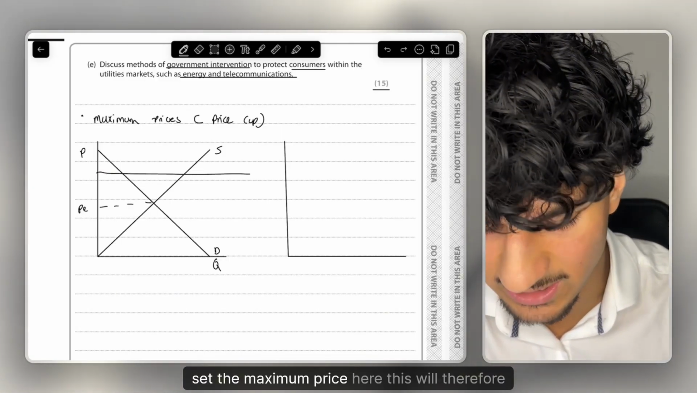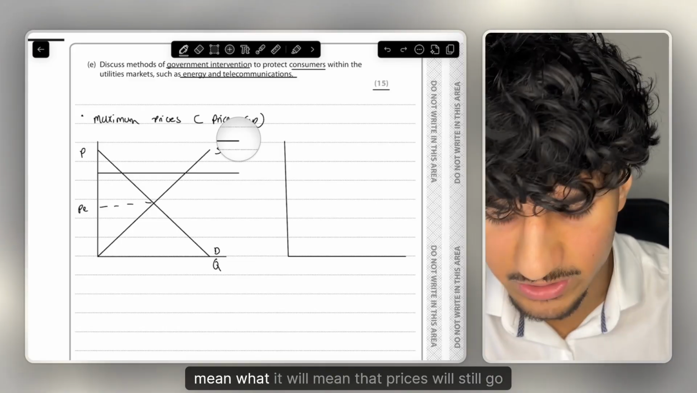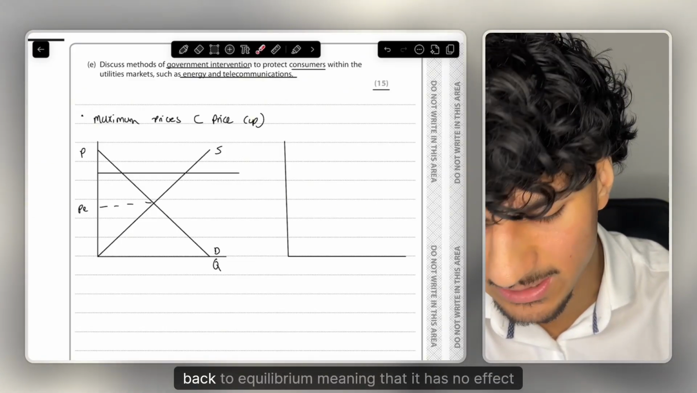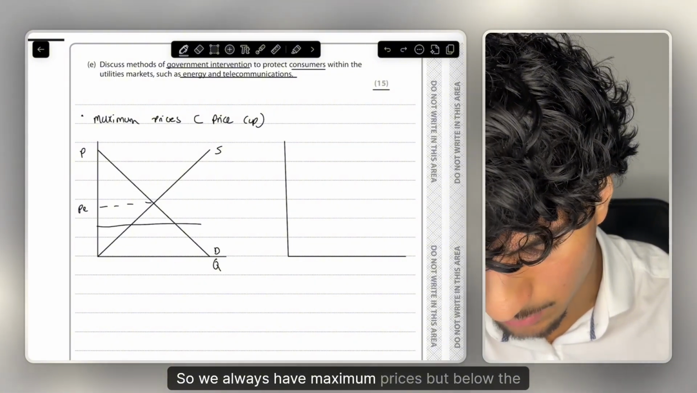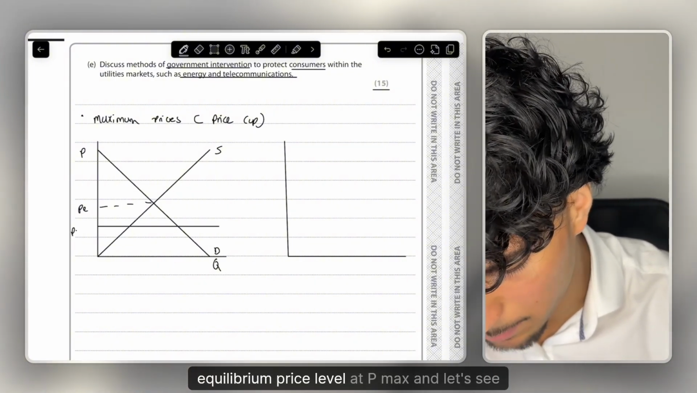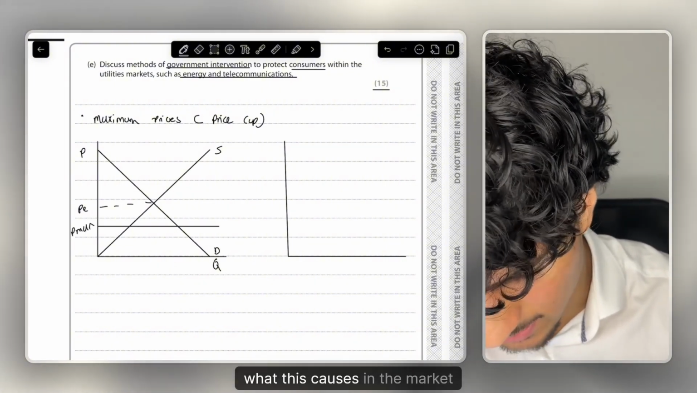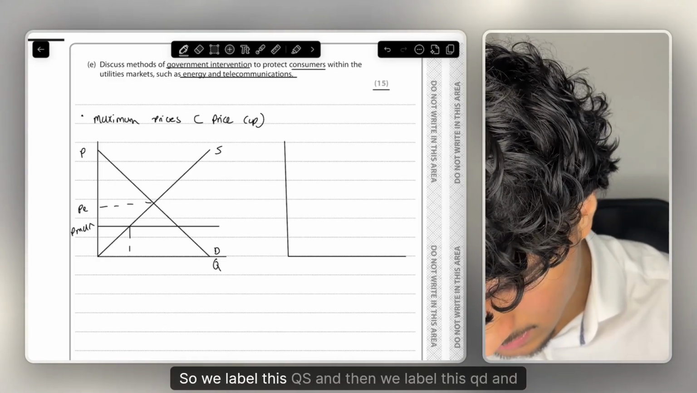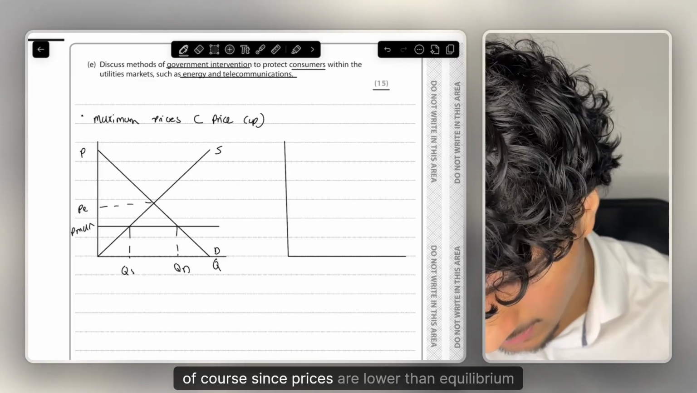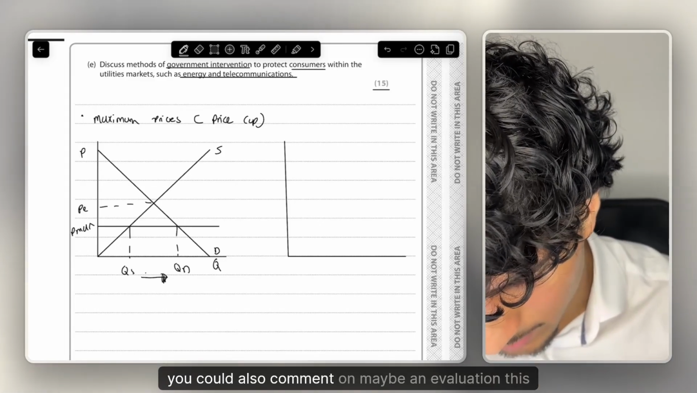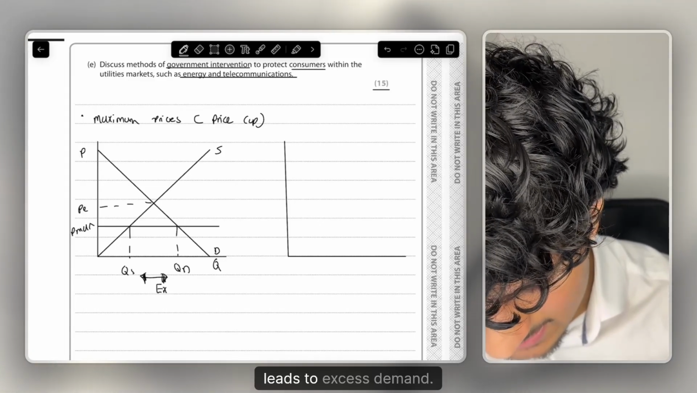Since if we set the maximum price here, this will therefore mean what? It will mean that prices will still go back to equilibrium, meaning that it has no effect on the market. So we always set maximum prices below the equilibrium price level at P max, and let's see what this causes in the market itself. So we label this QS and then we'll label this QD, and of course since prices are lower than equilibrium, you could also comment on maybe an evaluation: this leads to excess demand.